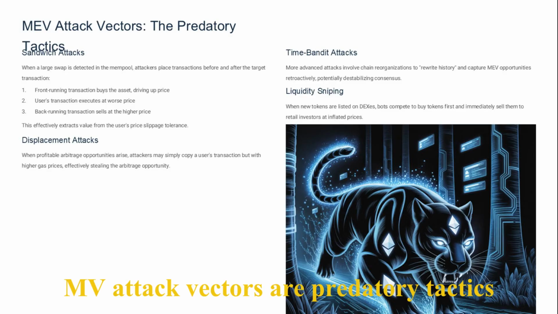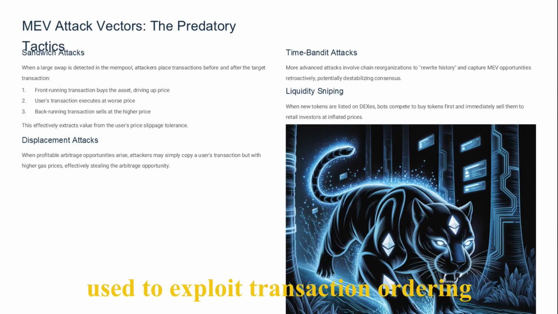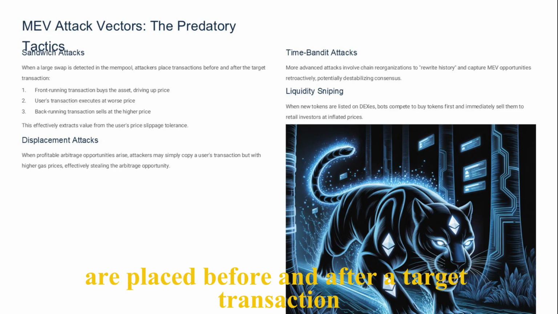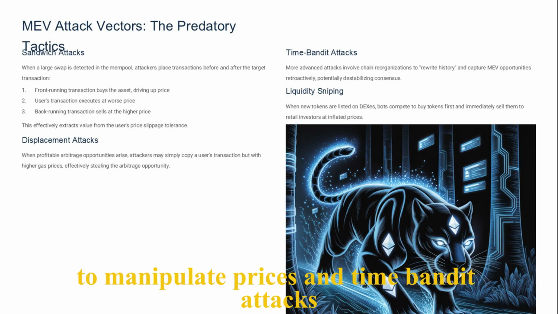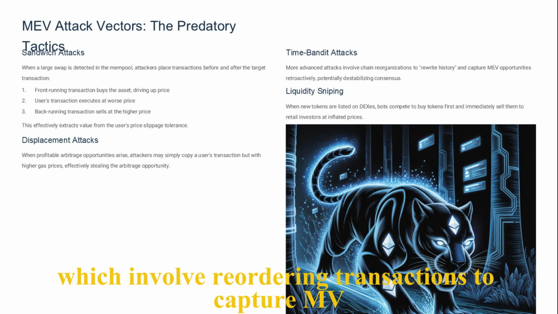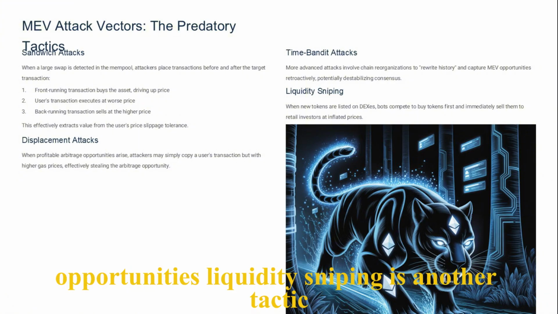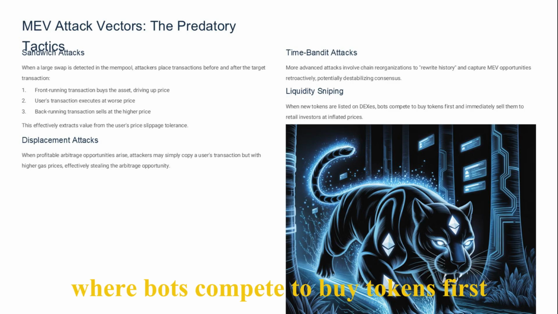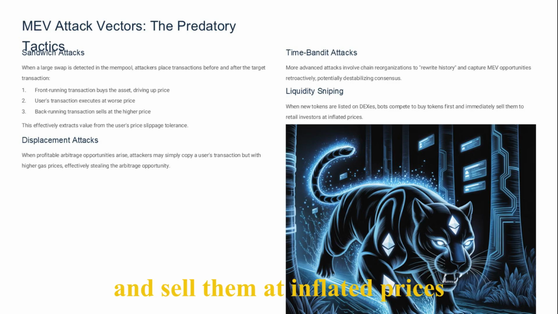MEV attack vectors are predatory tactics used to exploit transaction ordering. These include sandwich attacks, where transactions are placed before and after a target transaction to manipulate prices, and time bandit attacks, which involve reordering transactions to capture MEV opportunities. Liquidity sniping is another tactic, where bots compete to buy tokens first and sell them at inflated prices.